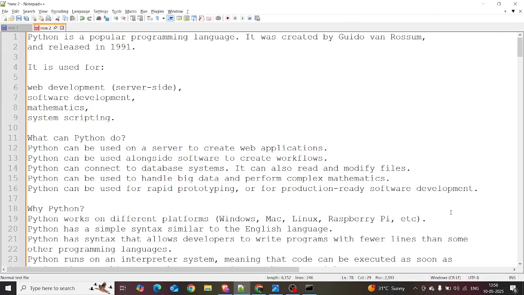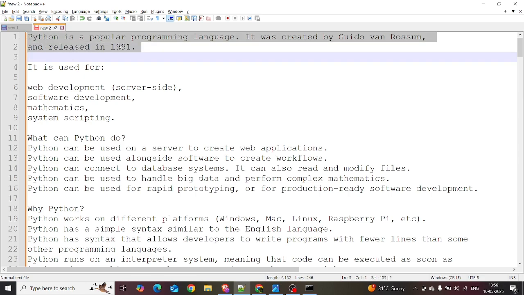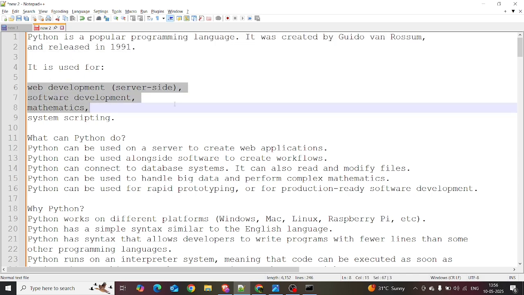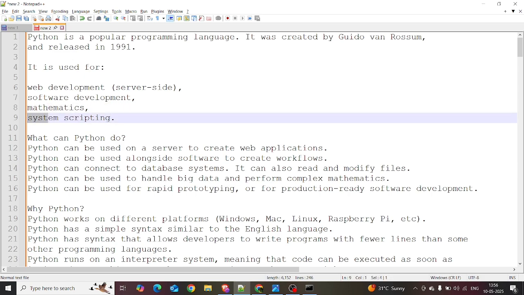Before getting into the Python crash course, we want to know something about Python. What is Python? Python is a programming language. It was created by Guido van Rossum, and it was released in the year 1991. It is used for web development, software development, mathematics, and system scripting. And what can Python do? Yes, the exact question you are asking, right?